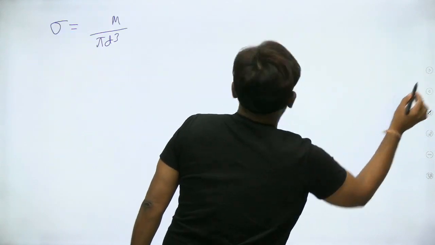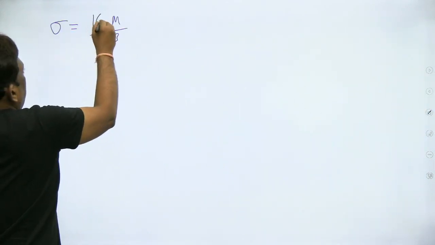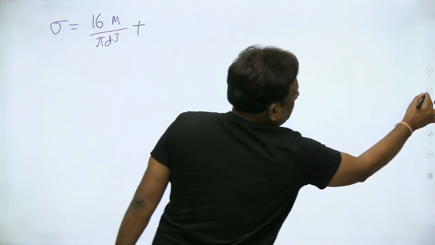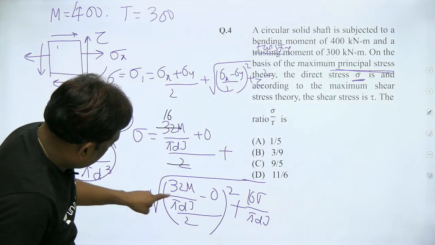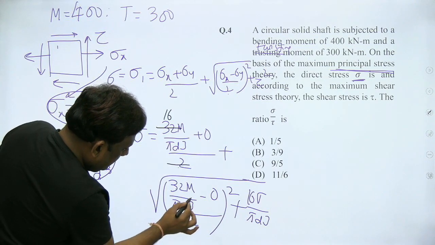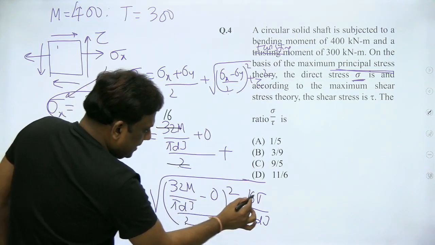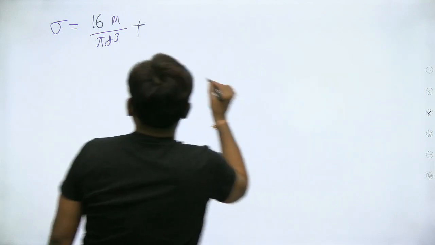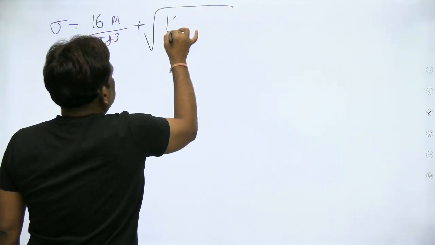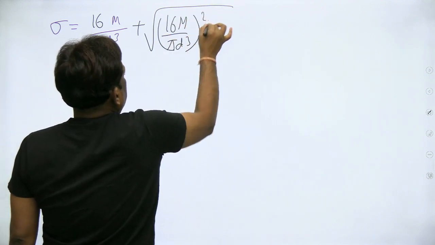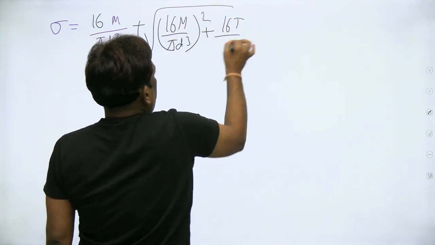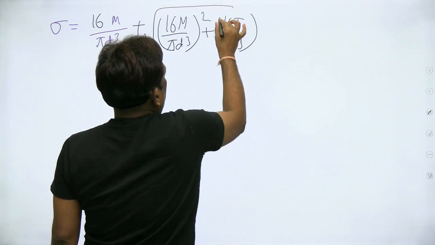So therefore now 16 M by pi d cube plus 16 T by pi d cube. This is 32 by 2 is 16 by pi d cube, M plus 16 T by pi d cube. So therefore, under root of 16 M by pi d cube plus 16 T by pi d cube whole square.